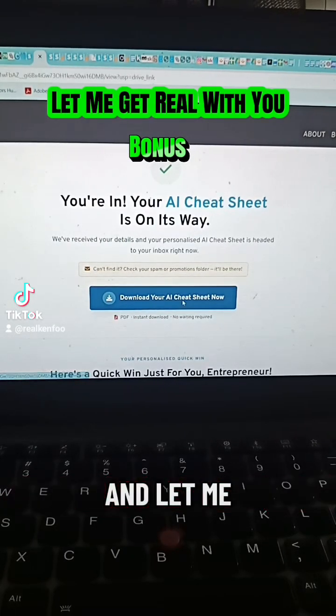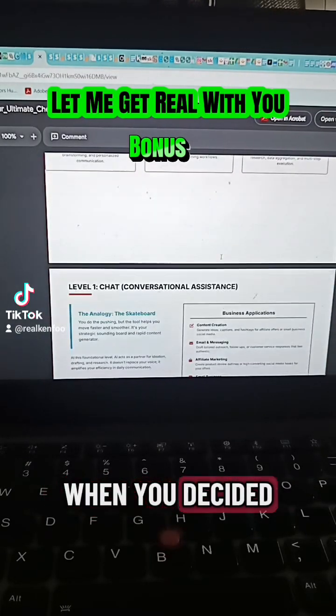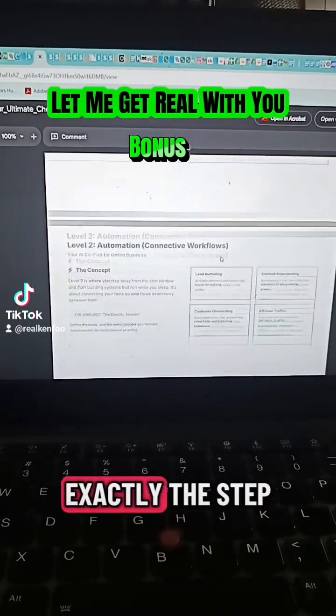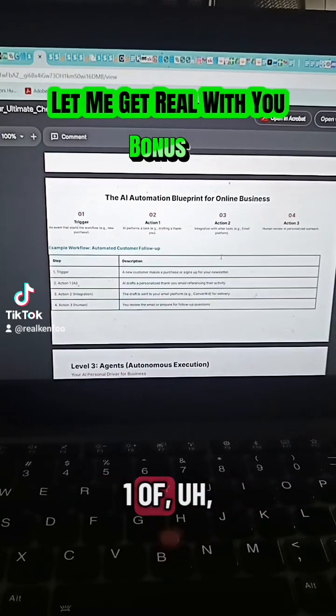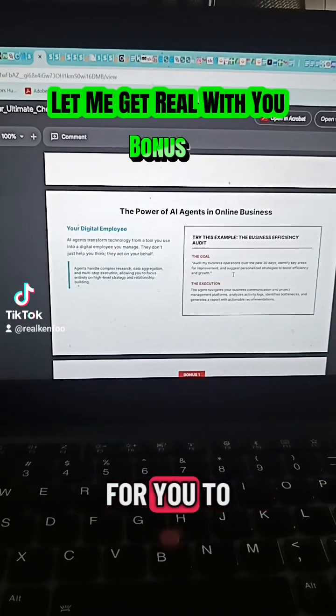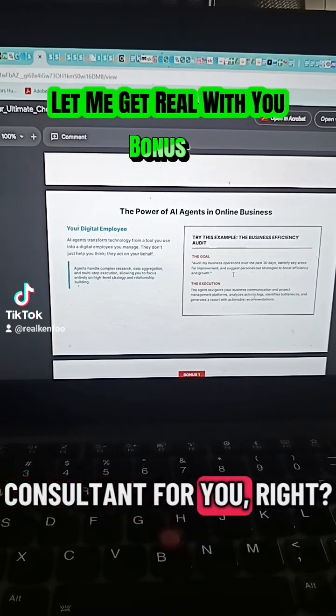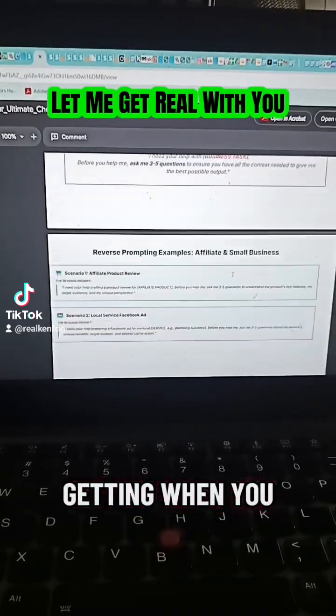Let me activate this to show you what I mean. That's the exact blueprint that you are going to receive when you decide to provide me the email. The step-by-step way of how you advance yourself from level one of using the AI tool to a more advanced level, like what I'm showing you right now, to create things for you, to use it like a consultant for you. Can you see? So this is what you're getting when you decide to download it.